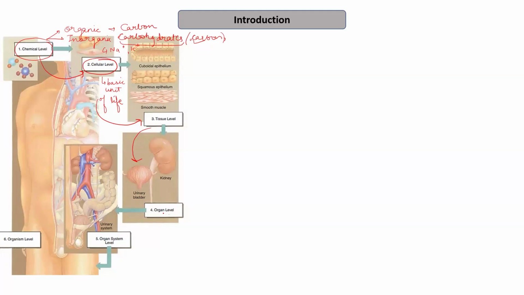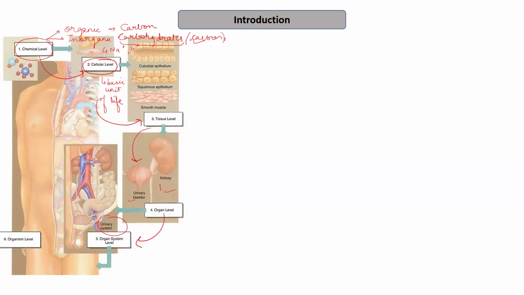After the organ level of organization, we have the organ system level of organization. For example, here we have shown the organs of the excretory system. The kidney, urinary bladder, ureter, urethra, etc. form part of a larger unit, which is the organ system level of organization, forming the urinary system.